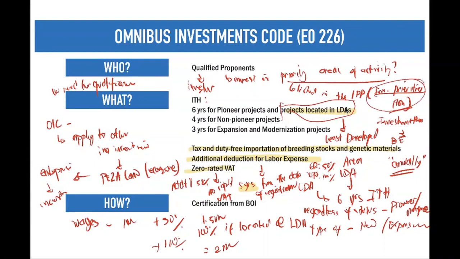If that investment area is within an eco zone, you go to the PEZA law. If that investment area is within a priority area of activity pursuant to your IPP or investment priority plan, therefore you go with your omnibus investment code. Either way, the omnibus investment code and PEZA law talk about your investment incentives under your preferential taxation.